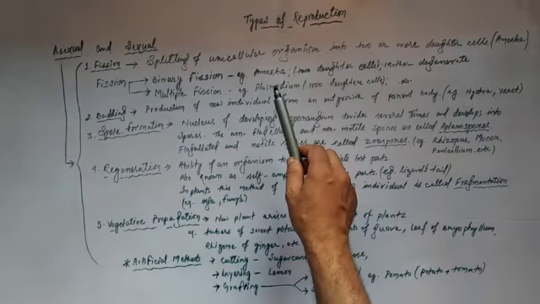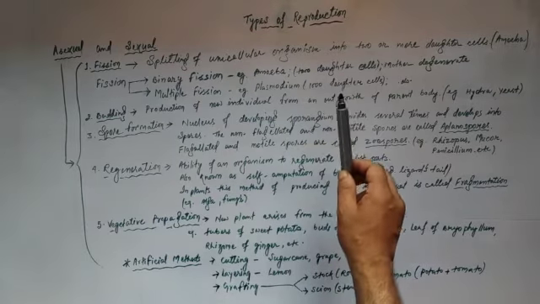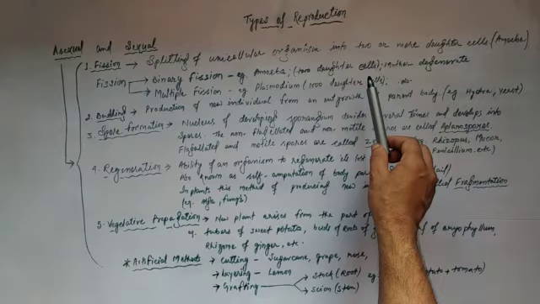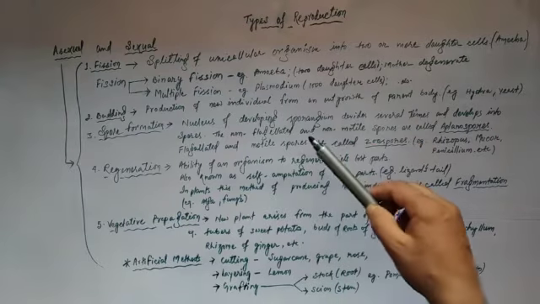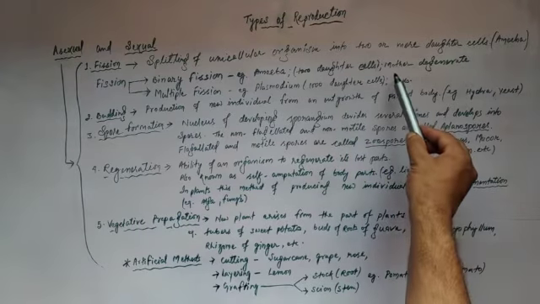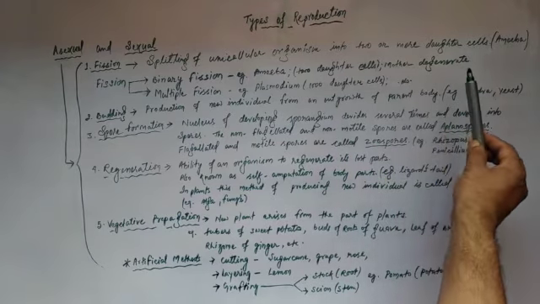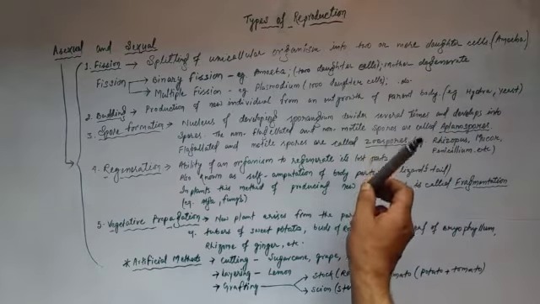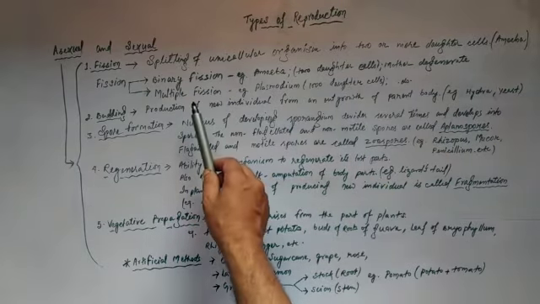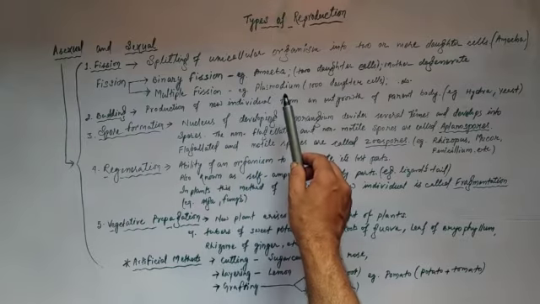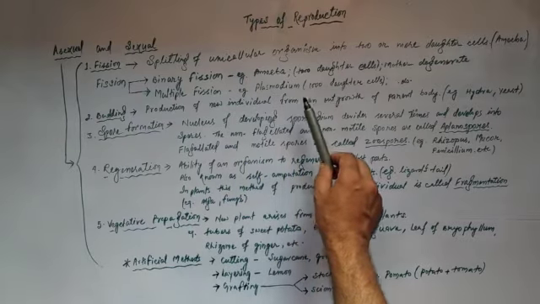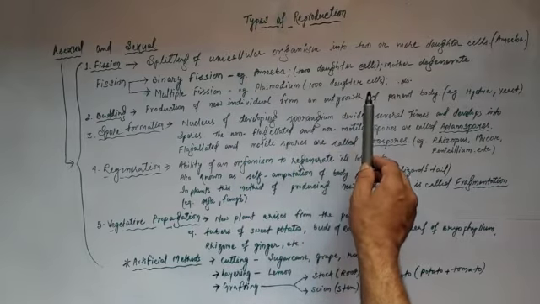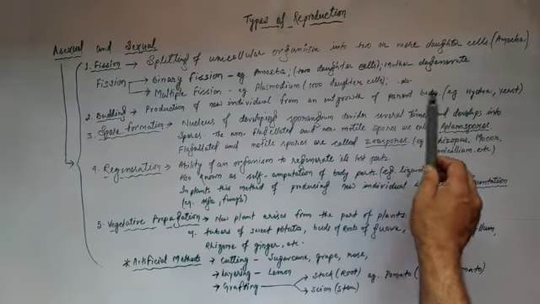the mother itself grows into an adult and divides into two daughter cells. And in this process, the mother cell finally degenerates. That means there is no mother after the production of the daughter cells. In multiple fission, say for example in Plasmodium, at a time more than 1000 daughter cells are produced. Here also the mother cell degenerates.